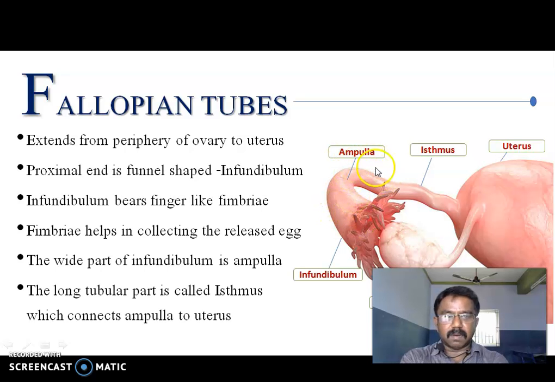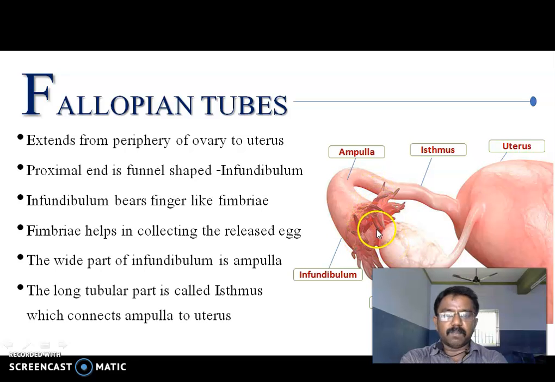This region is called the ampulla. This region is called the isthmus. The entire region is called the fallopian tube. It extends from the periphery of the ovary to the uterus. The proximal end is the funnel-shaped infundibulum. The infundibulum bears finger-like fimbriae.